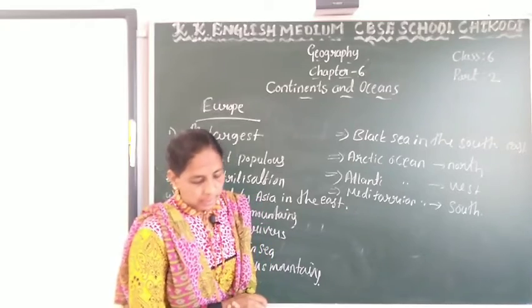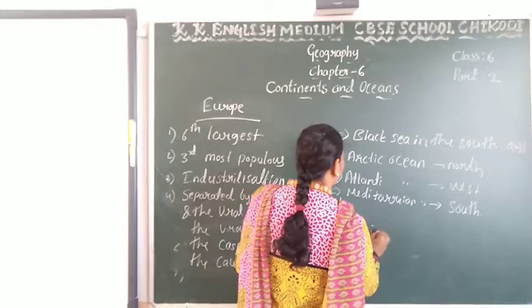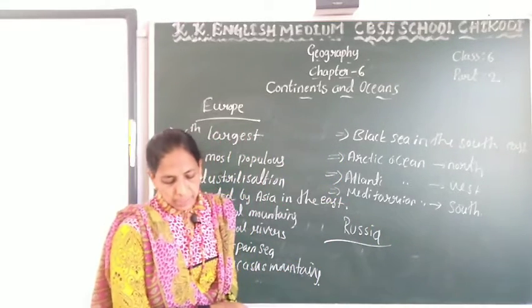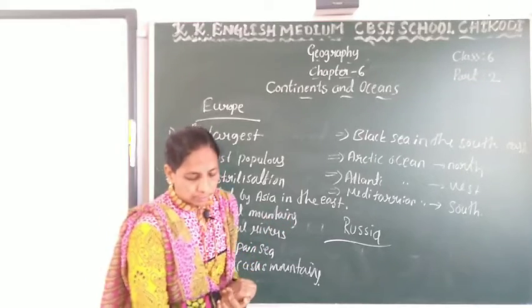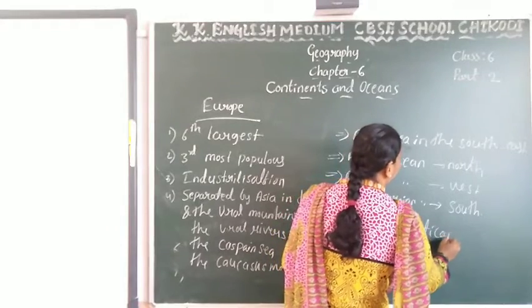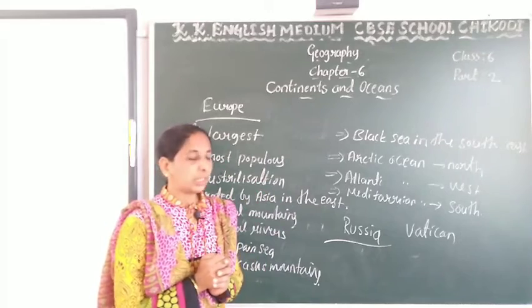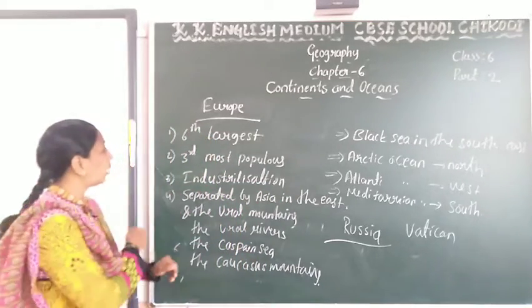We are also seeing Russia here, the largest country in the Europe continent, and Vatican City, the smallest country. It is in Rome. Okay, that is about the Europe continent.